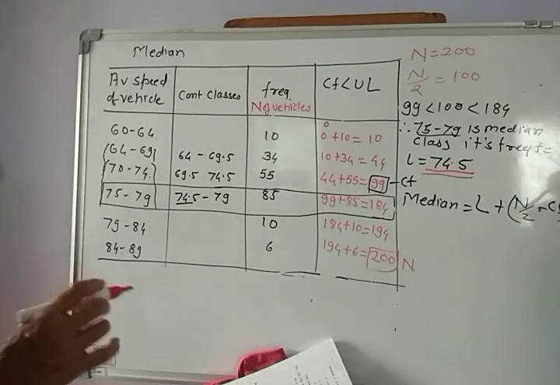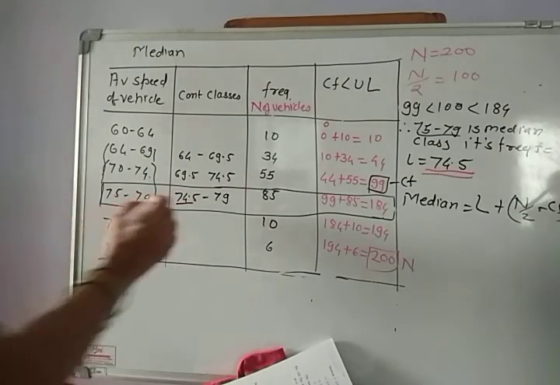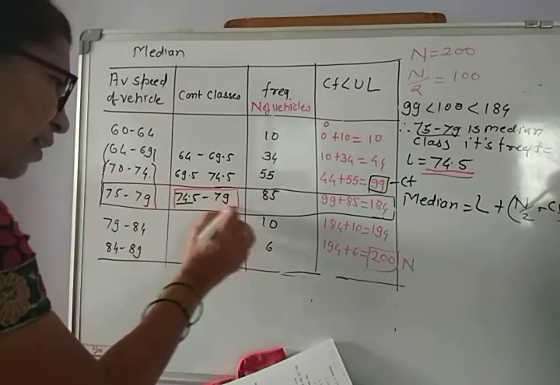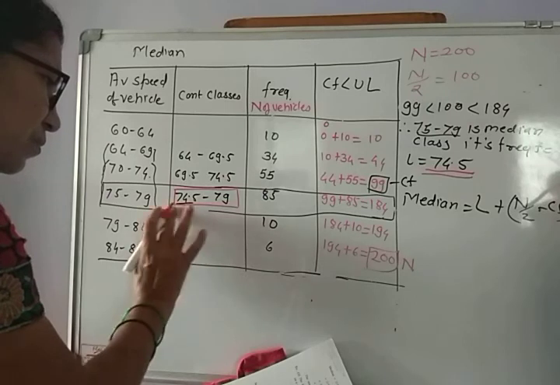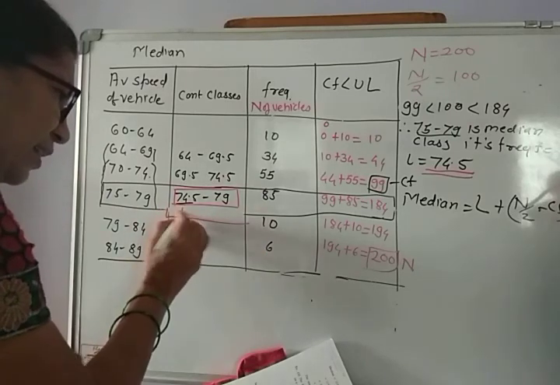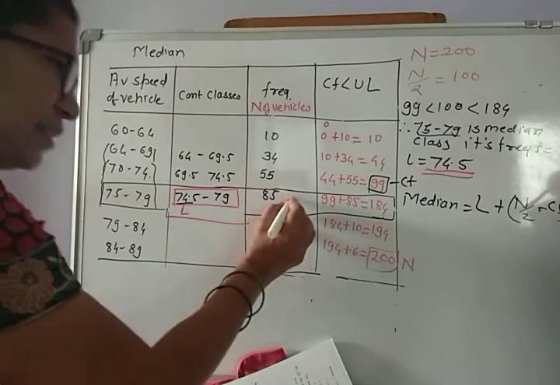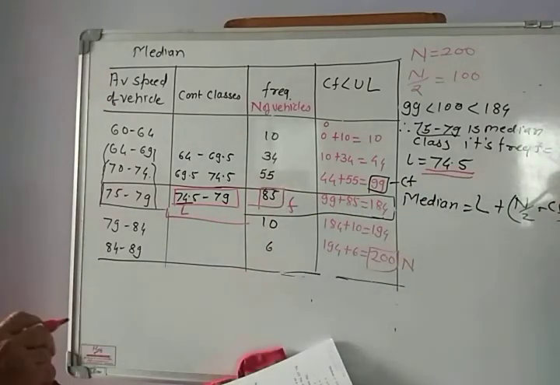So the median class must be continuous, and therefore we take its continuous limit. This is L, and this is F. So putting in the formula, we know n by 2, we know CF, we know F.